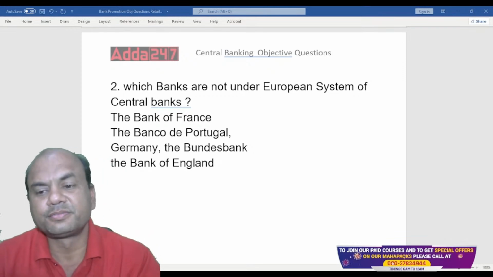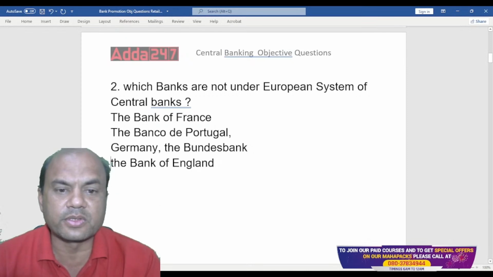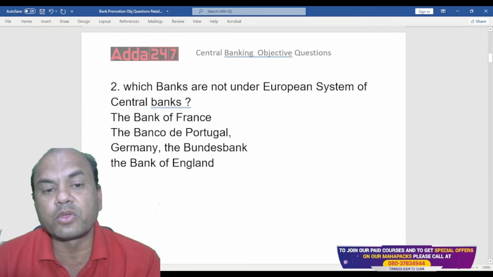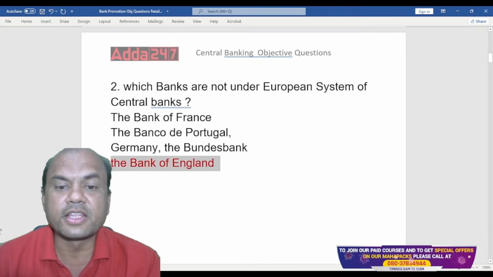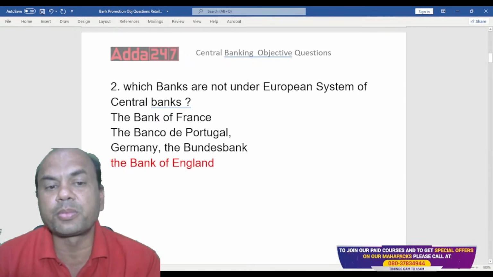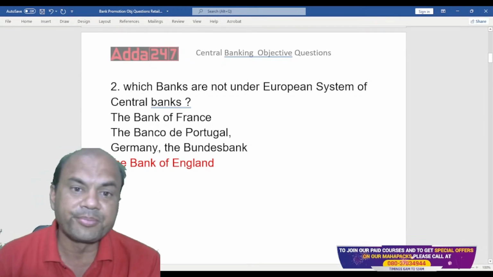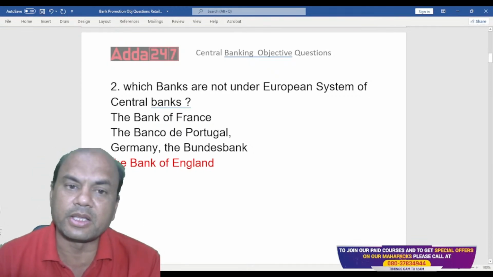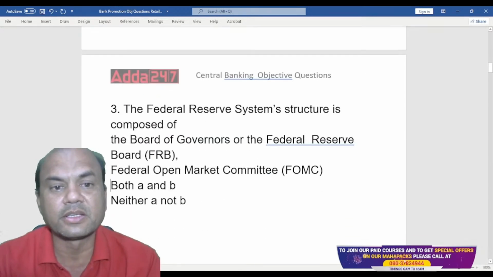Which bank is it? See, France, Portugal, and Germany all are part of Europe. But England is not a part of Europe. It has got separated. So this bank was never a part of the European system of central banks, even earlier. So which bank is not under the European system of central banks? The Bank of England. The remaining three are all under the European system of central banks. Next one.